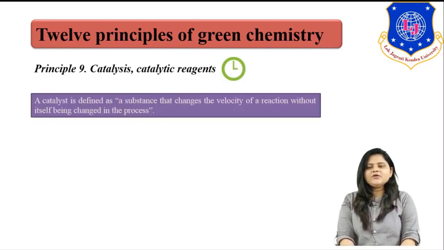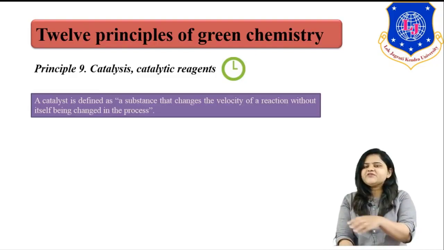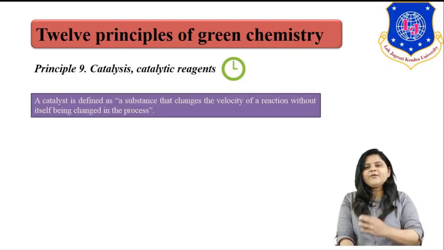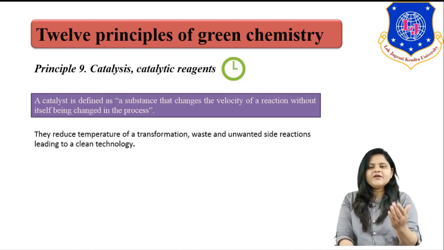We all know the catalyst means a substance that increases the rate of reaction. That means it increases the velocity of reaction without itself being changed in the process. Right? The catalyst is a substance which does not change during the process, but only increases the rate of reaction.